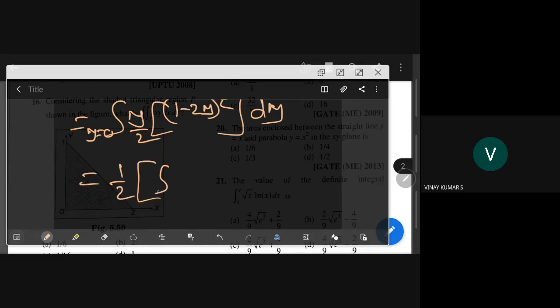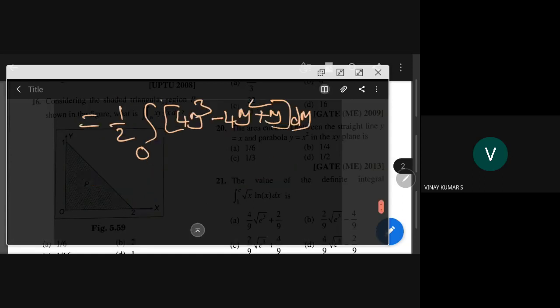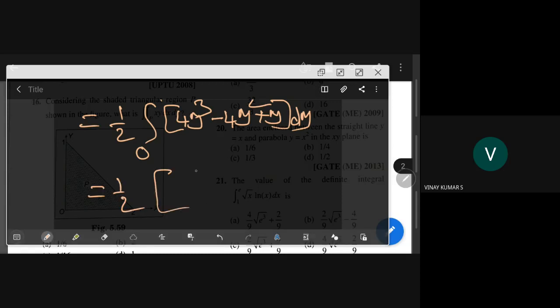I write 0 to 1, 4y cube. Next we have minus 4y square. Next plus 1, plus 1 means plus y dy. So this is 1 by 2, 4 by 3 into y cube plus y square by 2. And our y lies between 0 and 1.